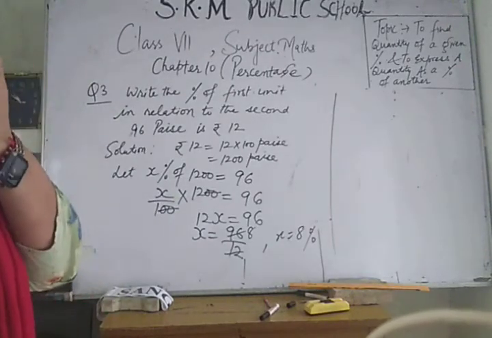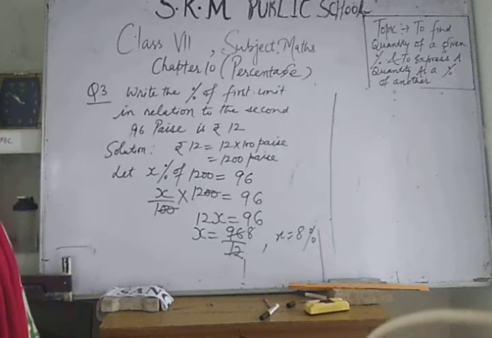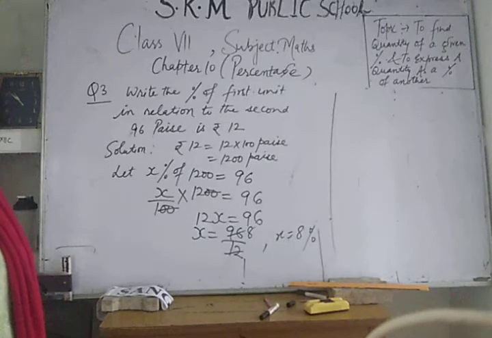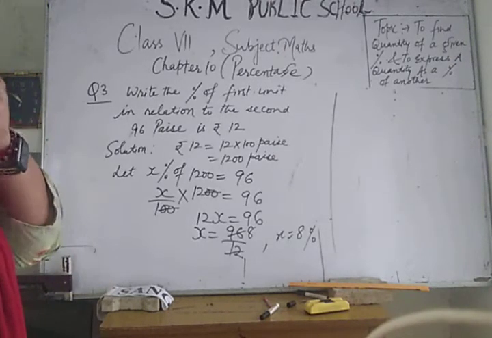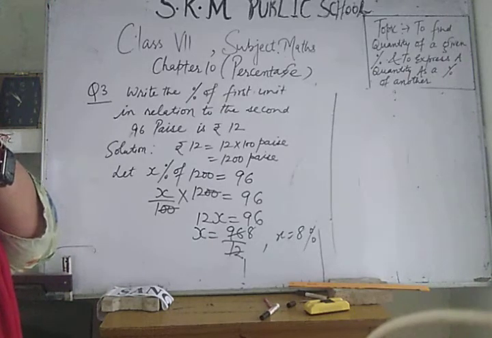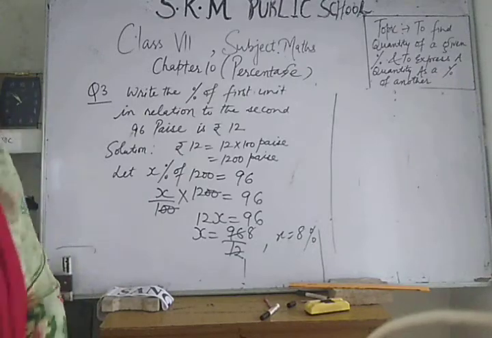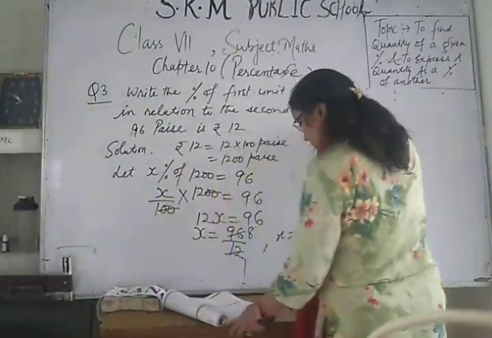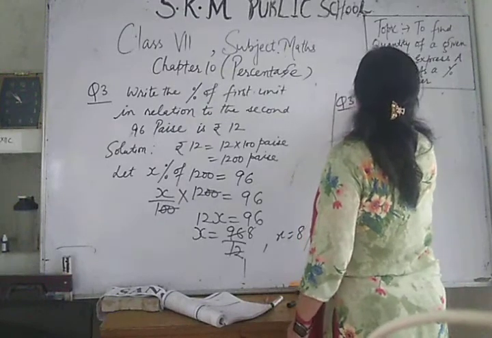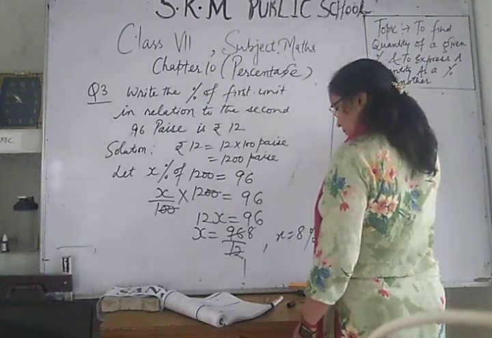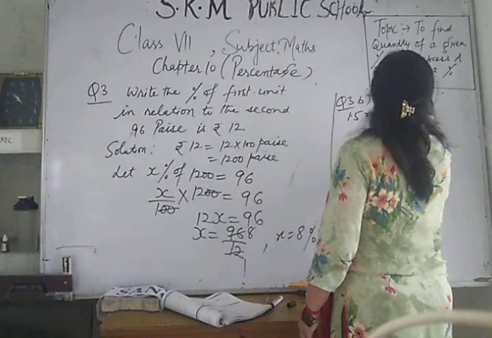Write the percentage of first unit, means 1.5 meter is how much in relation to the second, 750 centimeter. This is B part.